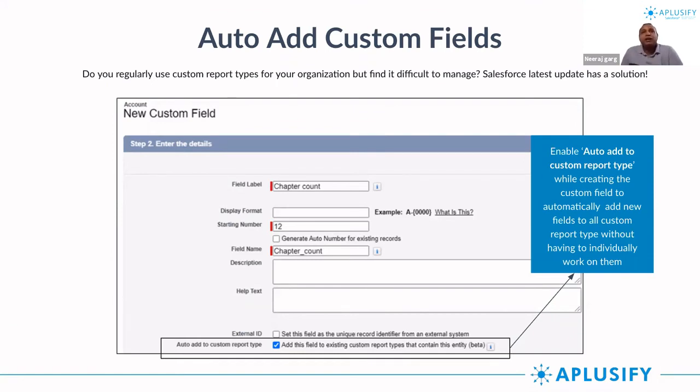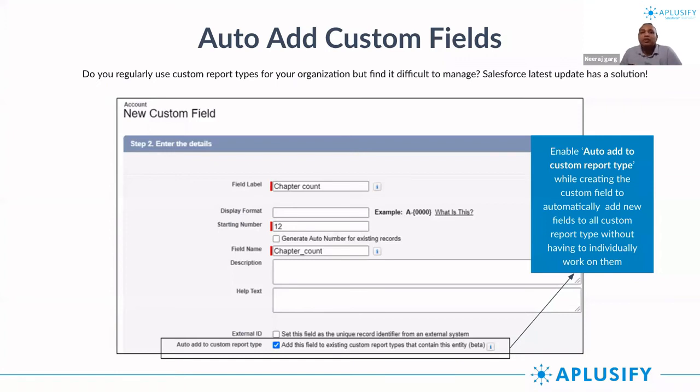Now, with this exciting change that Salesforce has given, whenever you add a field like the discount field in the opportunity object, you can see on the screen there is a checkbox that says add this field to existing custom report types, right?